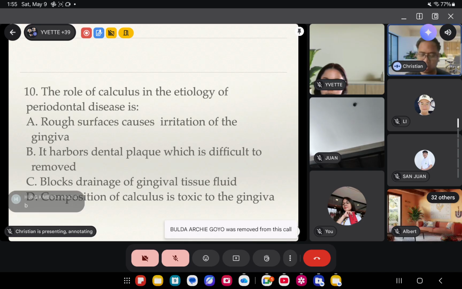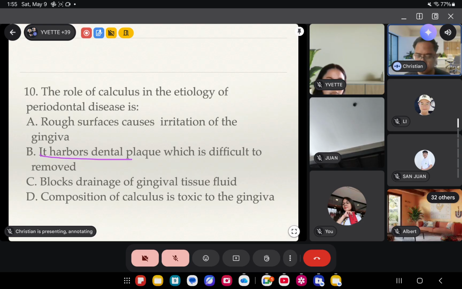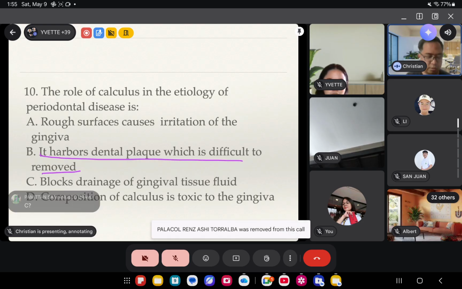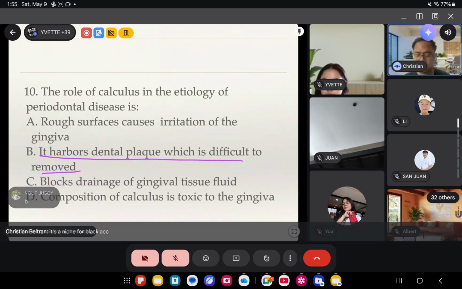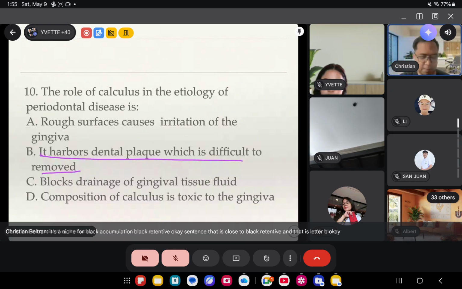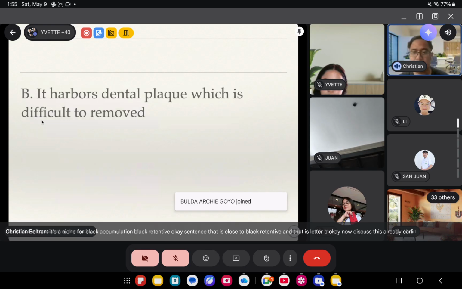Letter B harbors dental plaque, which is difficult to remove. It's a niche for plaque accumulation, plaque retentive. Look for the sentence that is close to plaque retentive, and that is letter B. We have discussed this already earlier.